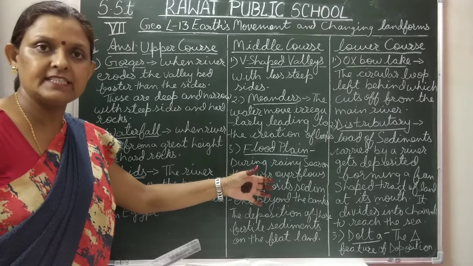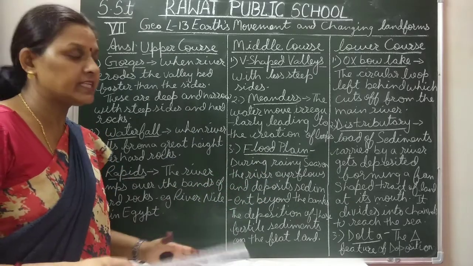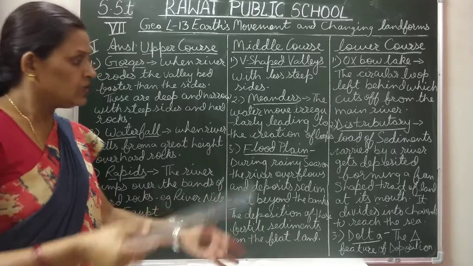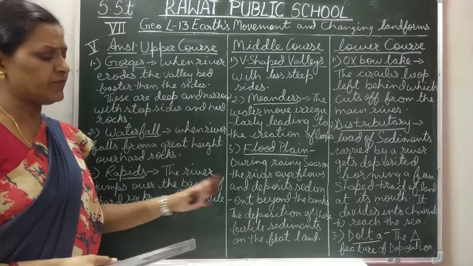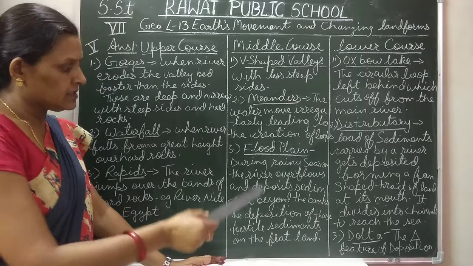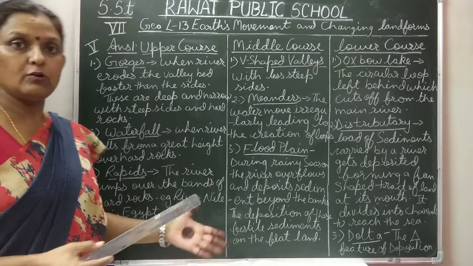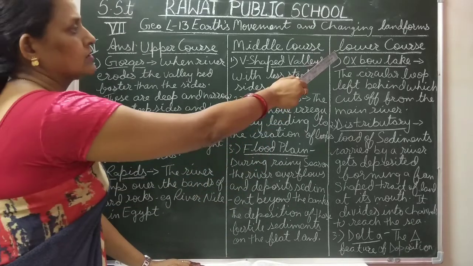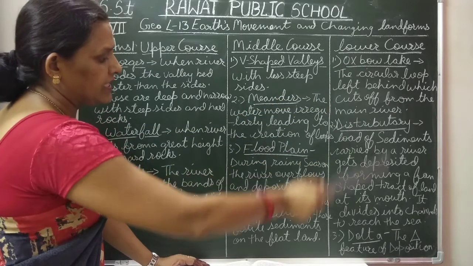Again, during the rainy season, when the river carries all the sediments, it starts depositing. As the slope of the area is flat, the river starts depositing all the sediments, silt and clay, which it brings with it, beyond the banks. The deposition of these fertile sediments on the flat land, or plain area, is called a floodplain. In the lower course, the main features formed are oxbow lake, distributary and delta.